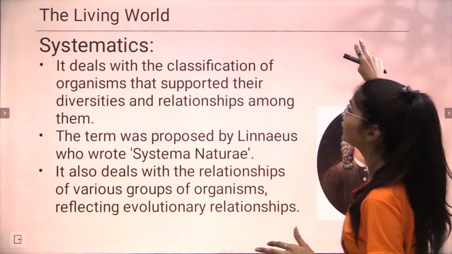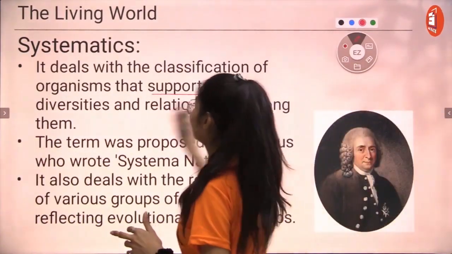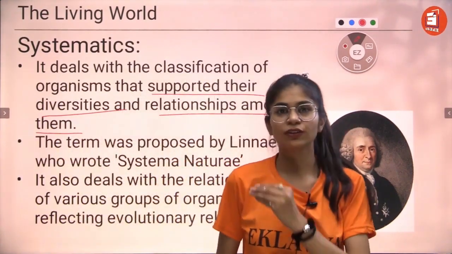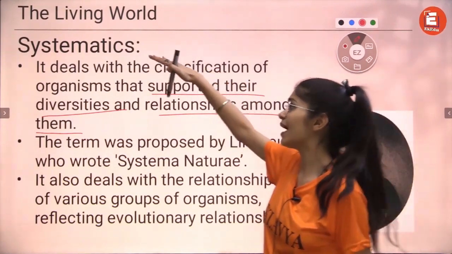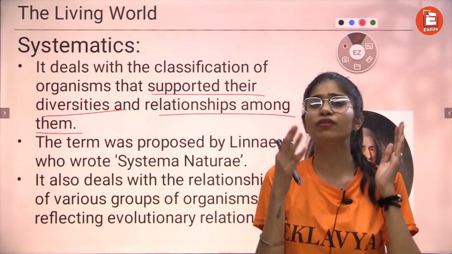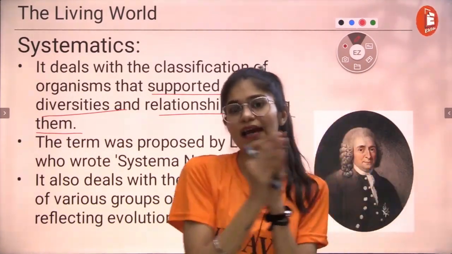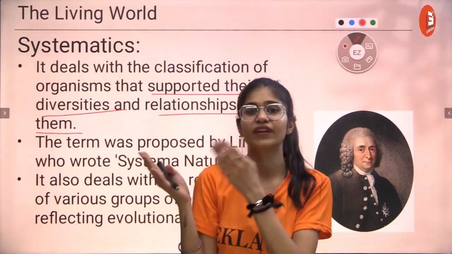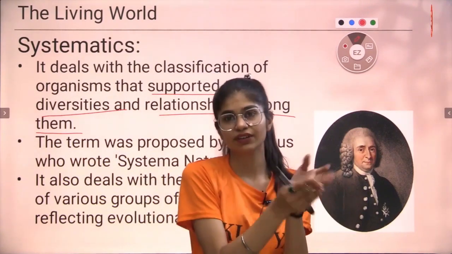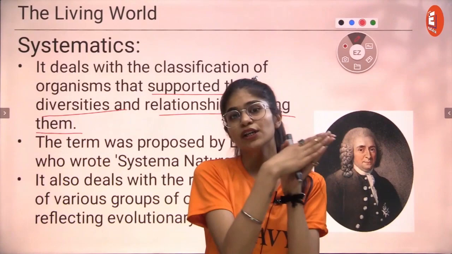So systematics talks about organisms that are supported in their diversities and the relationship among them. So what I'm trying to say here is that systematics will not only talk about the organism that we've found, identified, and grouped. We're going to talk about the diversity that it is supported by. Diversity is the environment that they live in. For example, if I find a cockroach, I will know that they live in a hole. Or if I find an earthworm, I will know that it lives in the soil, right?